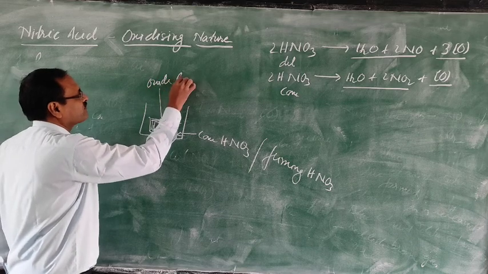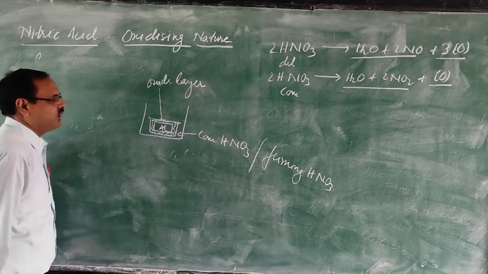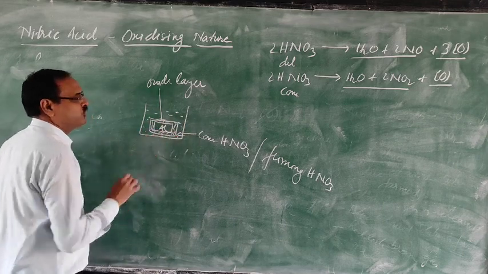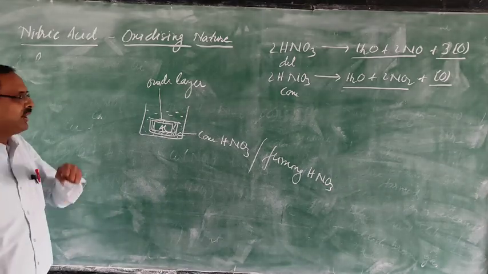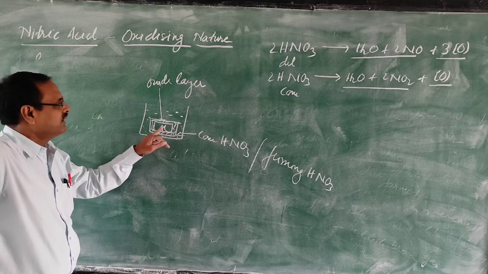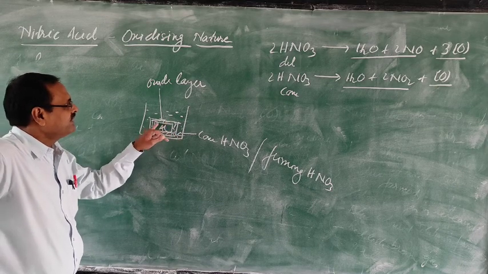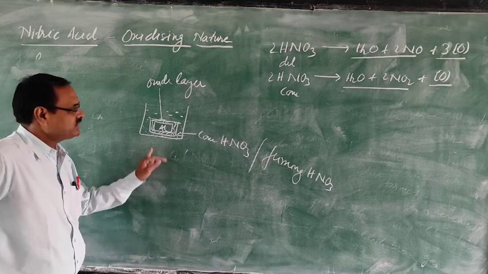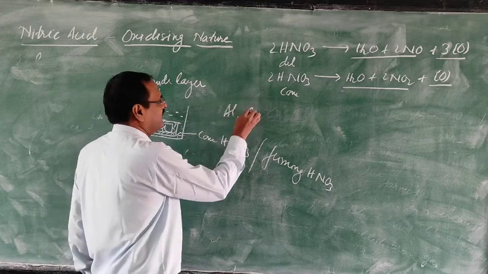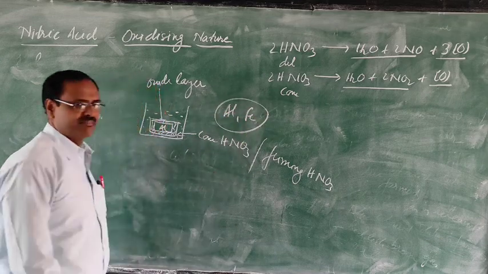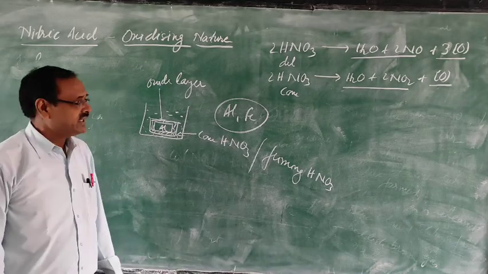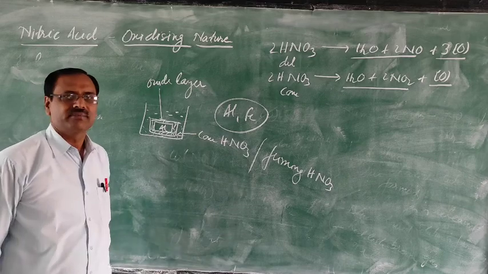When the oxide layer is formed, this nitric acid will not get contact with the aluminium. When the oxide film is formed, then this nitric acid will not get contact with the metal. In between metal and acid, the oxide film is there. So that's why these two metals, aluminium and iron, are rendered passive. They become inert. They don't react with fuming nitric acid due to the formation of the oxide layer.